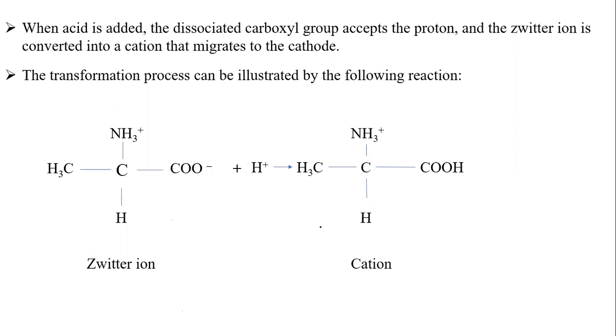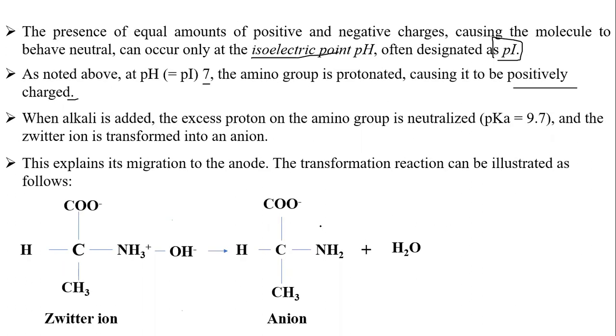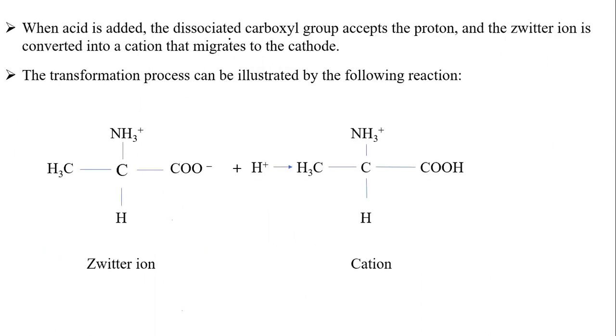At the same time, when an acid is added, the dissociated carboxylate group accepts the proton. Here the carboxylate group was accepting, but with the excess amount of alkali, it was this particular compound that lost a proton, so it became an anion. But when an acid is added to the dissociated carboxylate and it accepts a proton, the zwitterion is converted into a cation that migrates to the cathode.